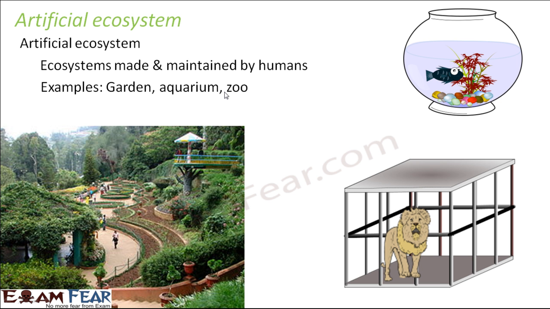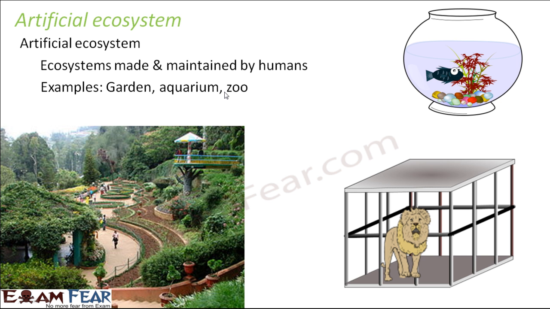They brought different types of animals to that particular zoo, and they provided an environment suitable for the survival of those animals. That is how a zoo is created by human beings. Similarly, take the example of the small lawn or garden which you have in your house.